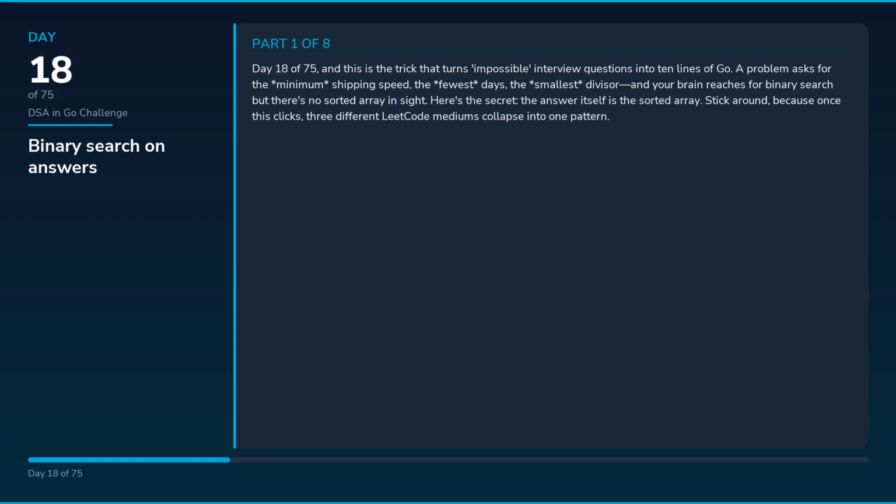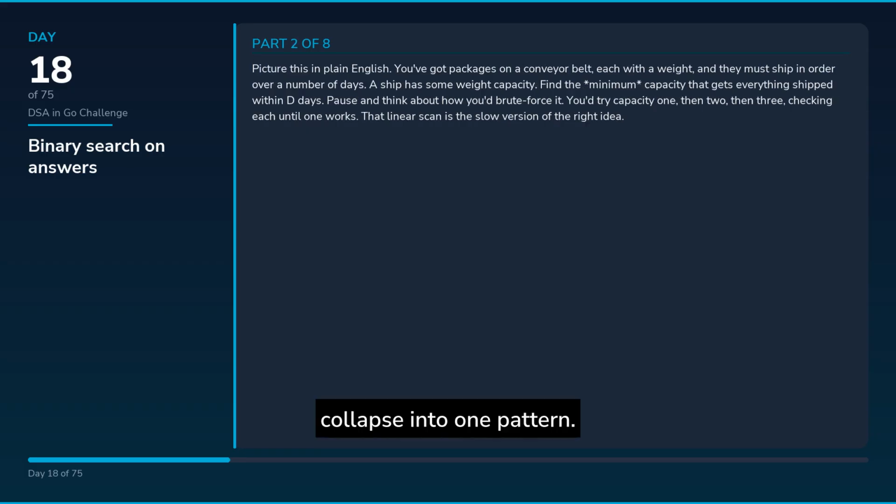Day 18 of 75, and this is the trick that turns impossible interview questions into 10 lines of Go. A problem asks for the minimum shipping speed, the fewest days, the smallest divisor, and your brain reaches for binary search, but there's no sorted array in sight. Here's the secret. The answer itself is the sorted array. Stick around, because once this clicks, 3 different LeetCode mediums collapse into one pattern.